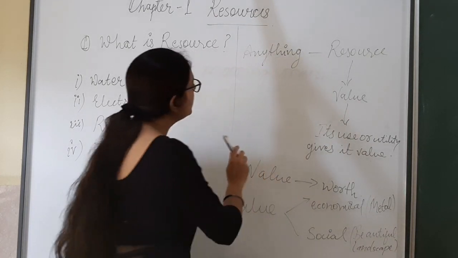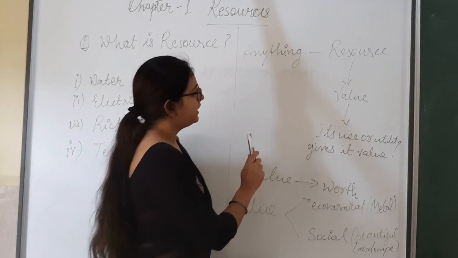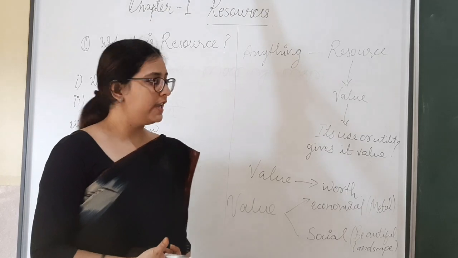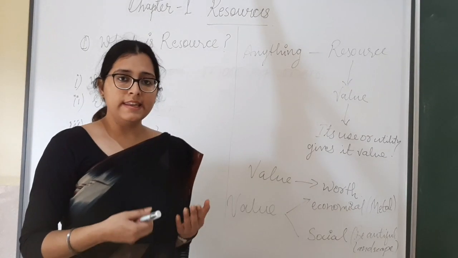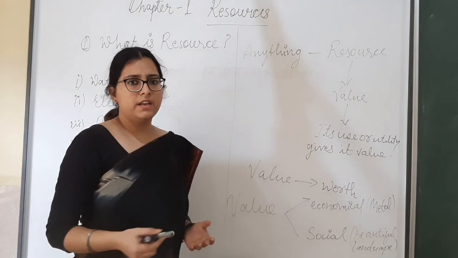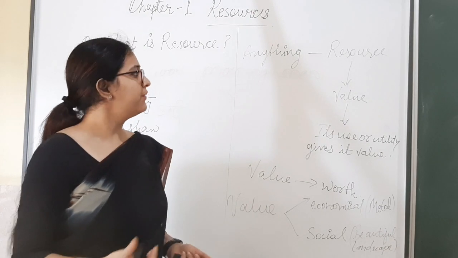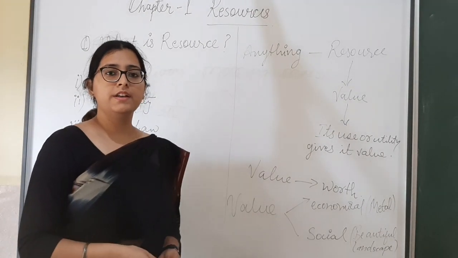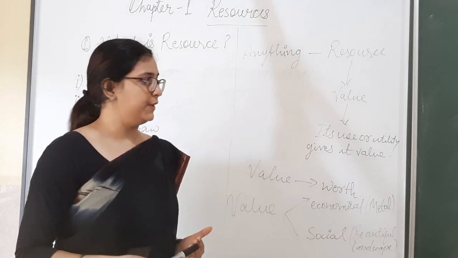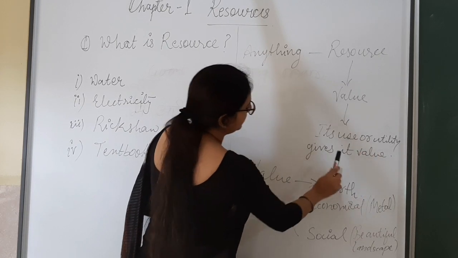Now, anything can be a resource, but it should be of some value. How will any product get a value? A product can get its value by its use or utility. If it is of no use, then it cannot be of any value, and if it is of no value, then it cannot be a resource. A resource can only be considered if it has some value. Its use or utility gives its value.